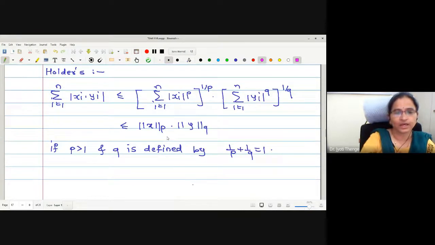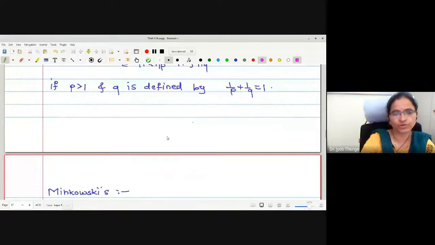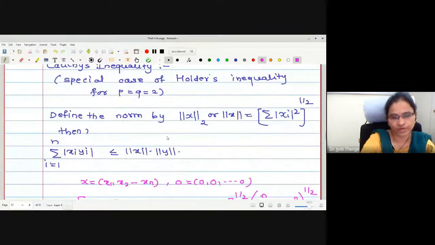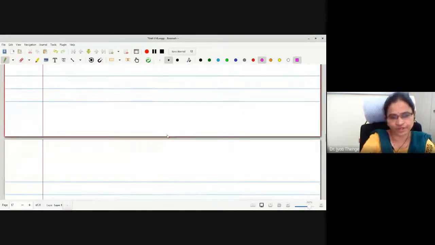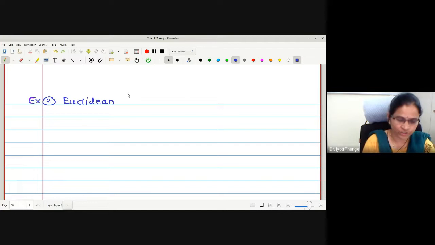These inequalities we are not going to prove. We will take these without proof because you have seen the proofs earlier. So let me go to the example of Euclidean and unitary spaces. Example number 2. Do you know what Euclidean and unitary space is?